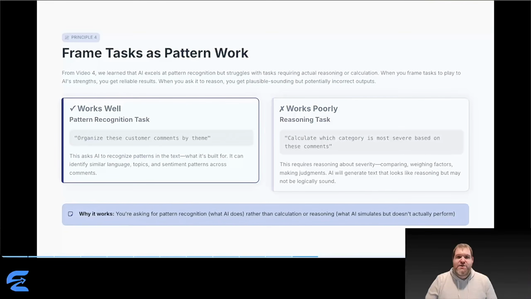Calculate which category is most severe. This requires reasoning, comparing, weighing factors, making judgments. AI will generate text that looks like reasoning, but the logic might be flawed. Same information, different framing. One plays to AI's strengths, the other asks it to do something it can't actually do. This principle is about knowing when you're asking AI to complete patterns versus when you're asking it to reason. If the task fundamentally requires reasoning, either reframe it as pattern work or recognize you might need a different tool entirely.